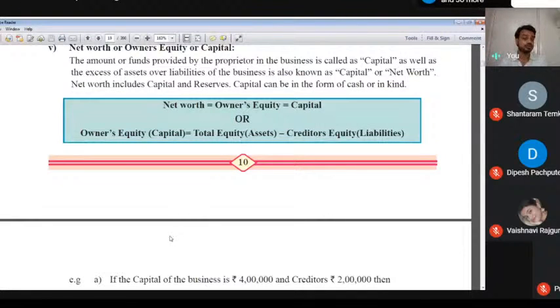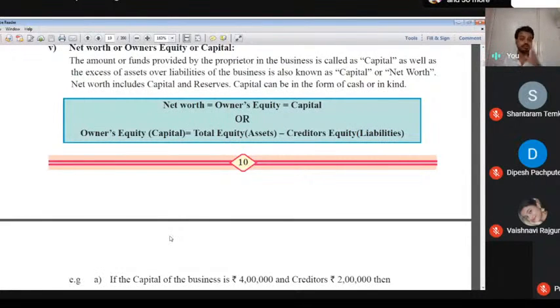Means assets are equal to liabilities. Remember, if any businessman started a business and gave 1 lakh rupees, then 1 lakh rupees is the cash and 1 lakh rupees is the capital.